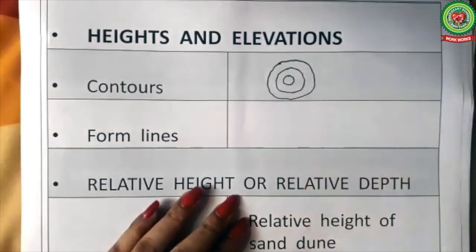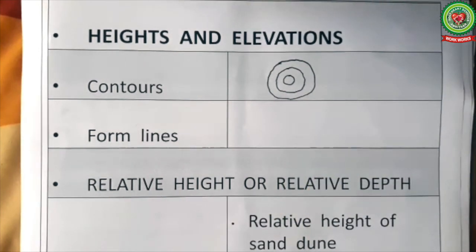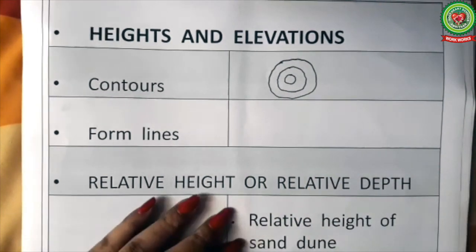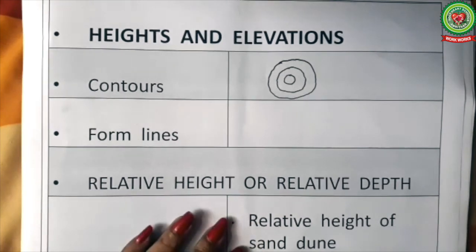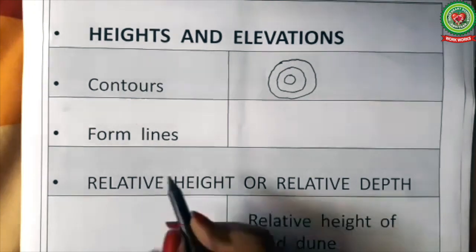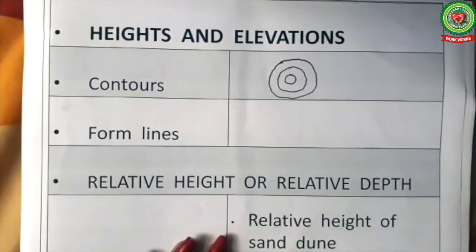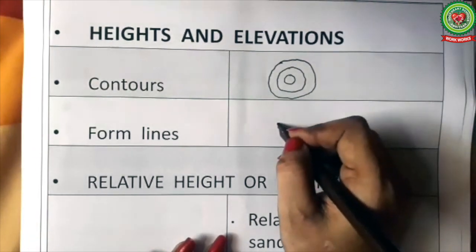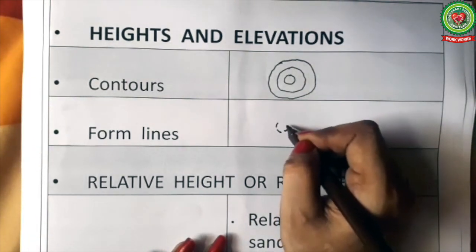So these are contour lines. We can see many contour lines in the topo sheet of Rajasthan where Aravali's are shown. Form lines. Form lines are broken contour lines. They are drawn like this.